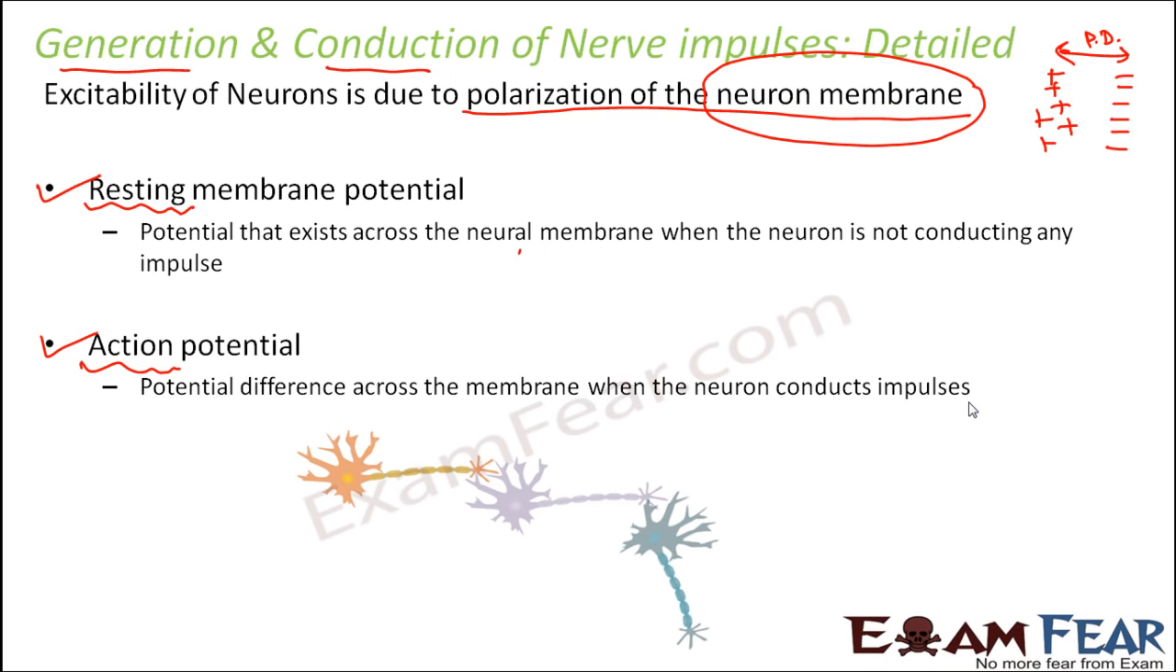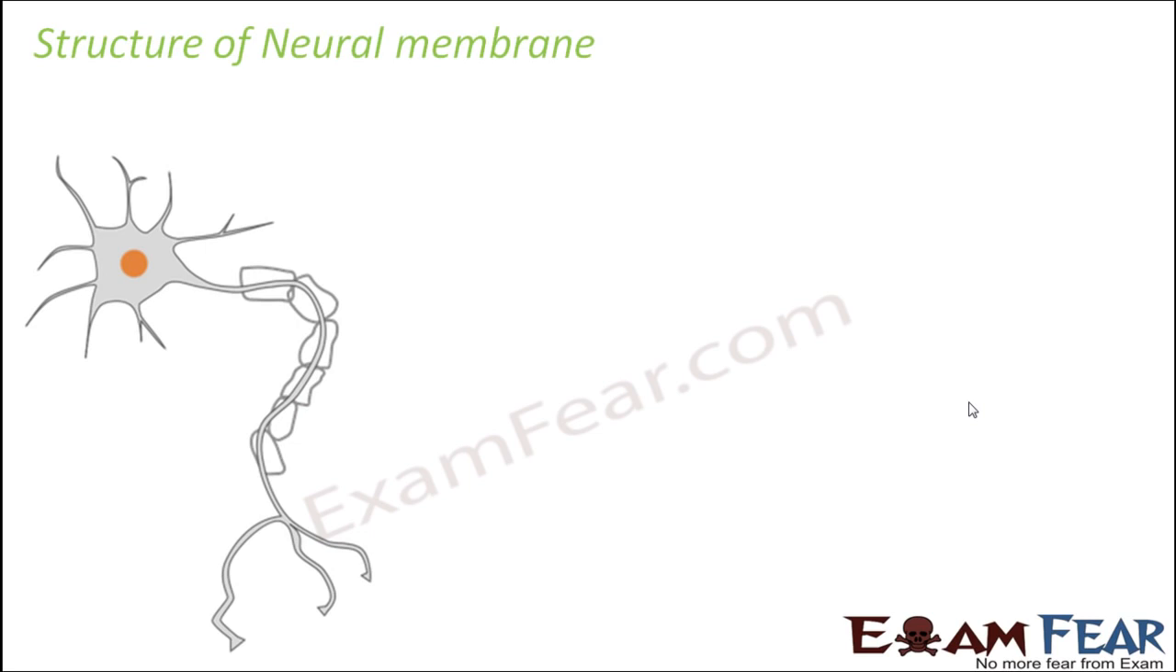Clear? So I think I have set the agenda clear. What are we going to do in the next few slides? First, let us understand the structure of the neuron membrane. What kind of a membrane is present surrounding the neuron?